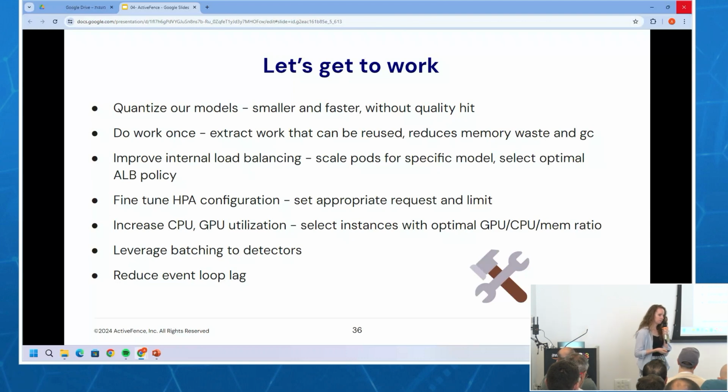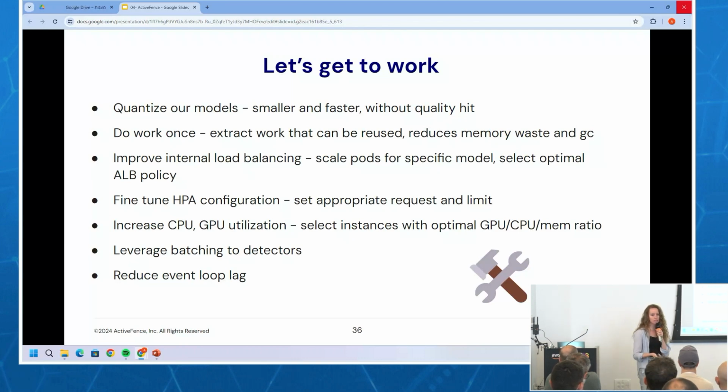We also discovered, as we were running our load test, that the load wasn't distributed equally within the cluster. We had to improve our internal load balancing. Specifically, what we saw is that some pods were getting all of the traffic, and other ones were just hanging out. This was especially when we would add more pods or spin them up, they were just sitting there, and the traffic was just getting sucked into particular pods. So we had to look at the load balancing. We ended up going with ALB, and we also had to select the optimal policy for how to share the load. And this improved our performance dramatically.